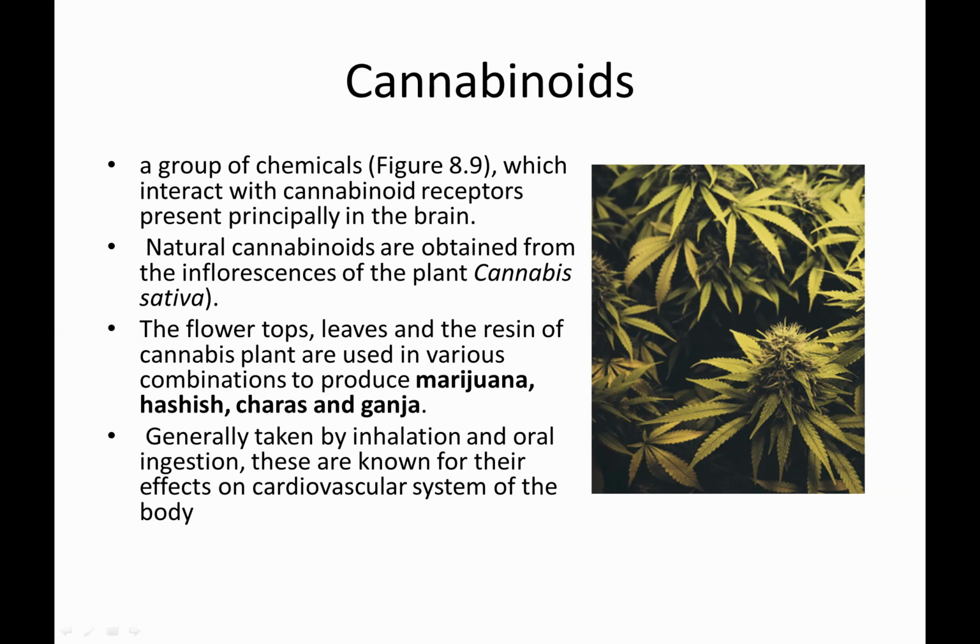The flower tops, leaves, and resins of the cannabis plant are used in various combinations to produce marijuana, hashish, charas, and ganja. Whatever you are now seeing on TV. Generally taken by inhalation or orally. It mainly affects the cardiovascular system of the body.